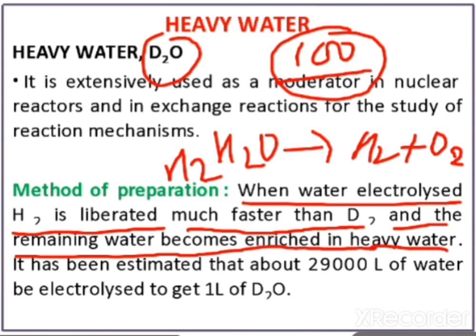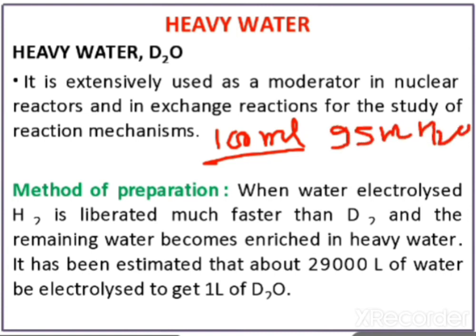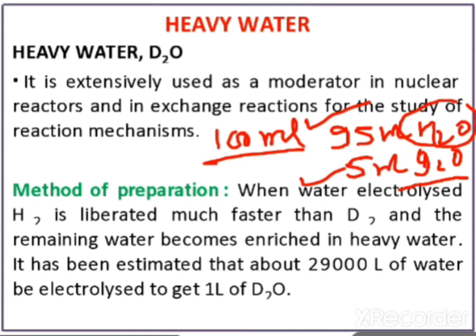Meaning is, if you take 100 ml of water, then out of 100 ml of water, 95 ml of H2O is present and 5 ml of D2O is present. Okay, it's not 5% actually, it's less than 5%. So if 95% H2O is present and 5% D2O is present, then during electrolysis this H2O decomposes into H2 and O2. So the remaining water will be heavy water. It will be D2O, enriched in heavy water.